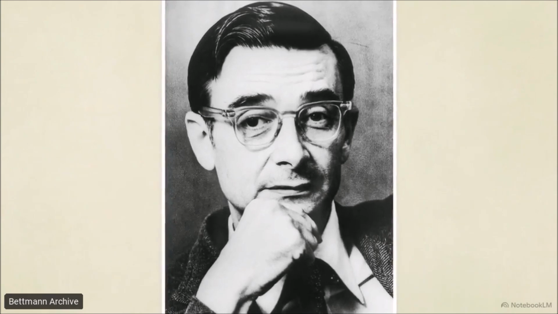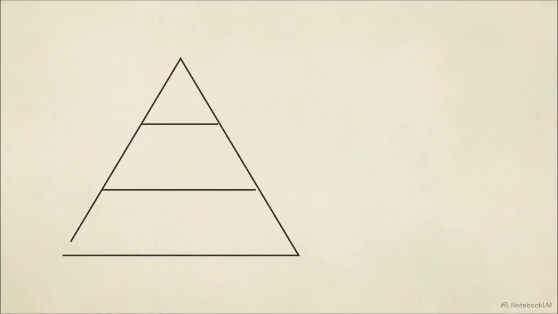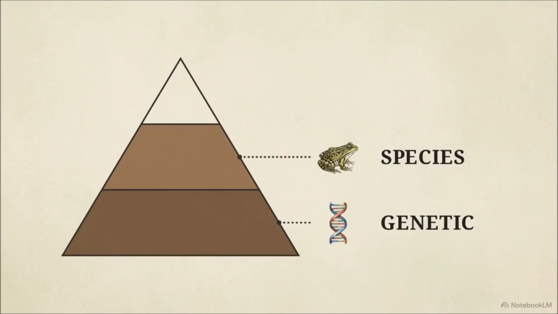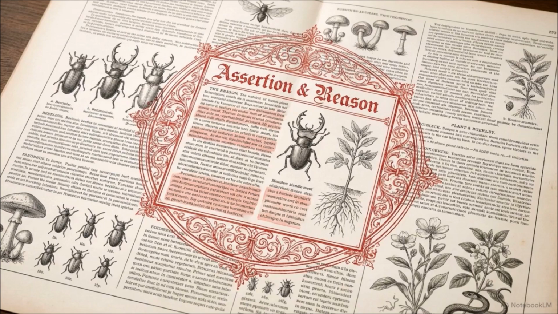The concept of biodiversity, popularized by sociobiologist Edward Wilson, describes the immense heterogeneity that exists across all levels of biological organization. This heterogeneity is structured into three specific hierarchical levels. You must categorize data into genetic diversity at the base, species diversity in the middle, and ecological diversity at the ecosystem level. Mastering this categorization is a prerequisite for the assertion reasoning portion of the exam.